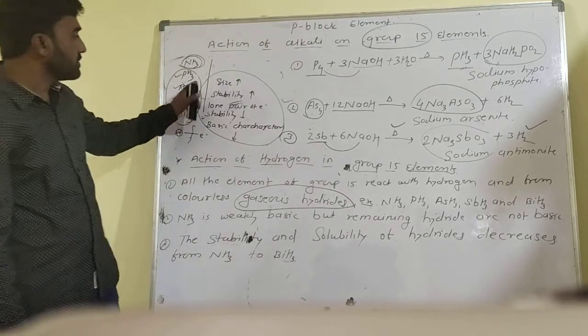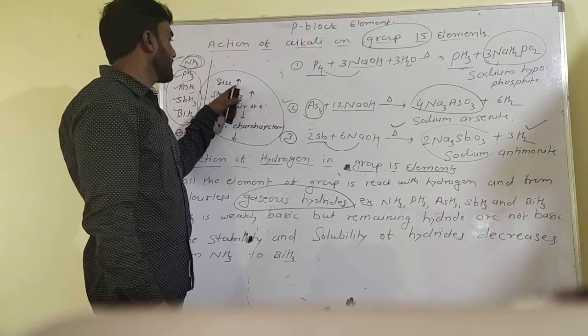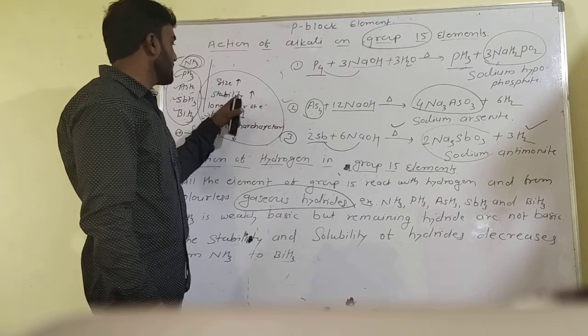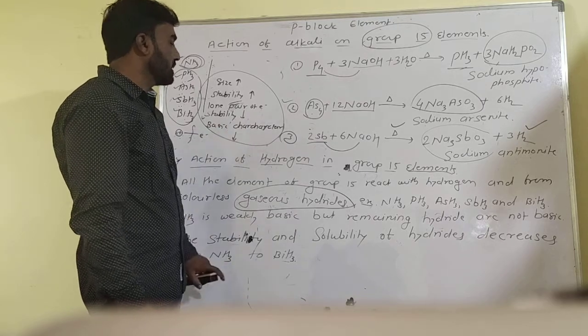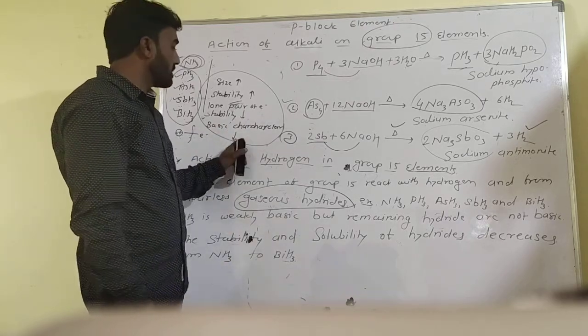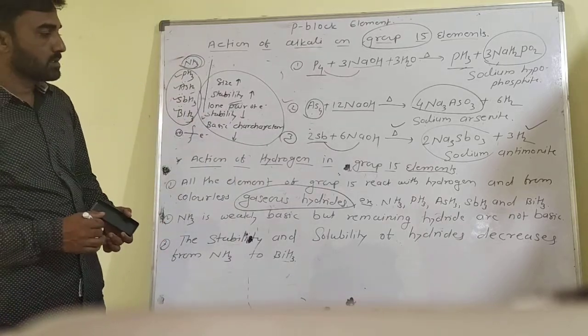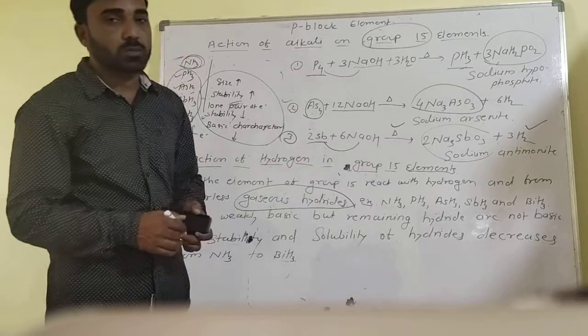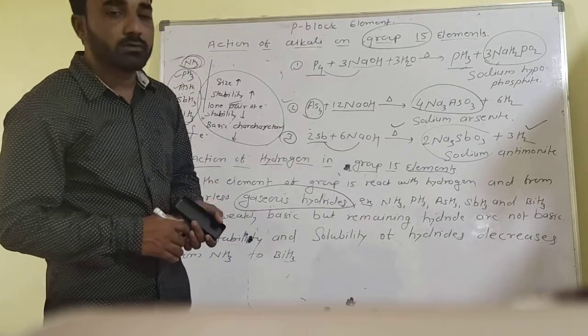That's why in group 15 elements, as size increases, the stability of the lone pair of electrons increases and basic character decreases. So write down short notes on group 15 elements, that is, reactions with alkali and reactions with hydrogen.